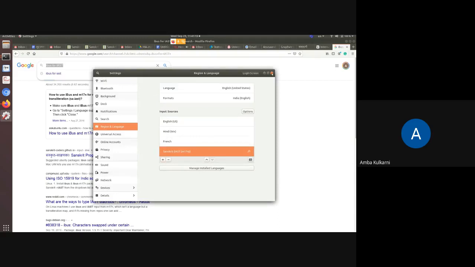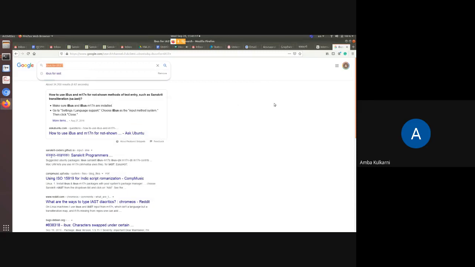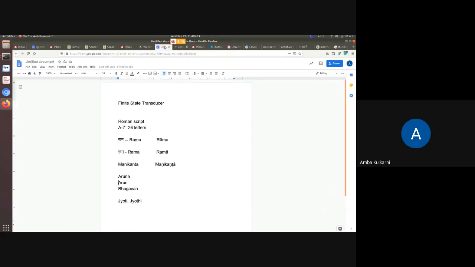I can just close this and I can see here now Sanskrit is there. Okay, Sanskrit IST. So like this on your machine, and this one I can change. Change the list. Right? Yeah. So I think you can also use the same thing. Similar thing might be available on Windows also. Okay. So let us come back to this.